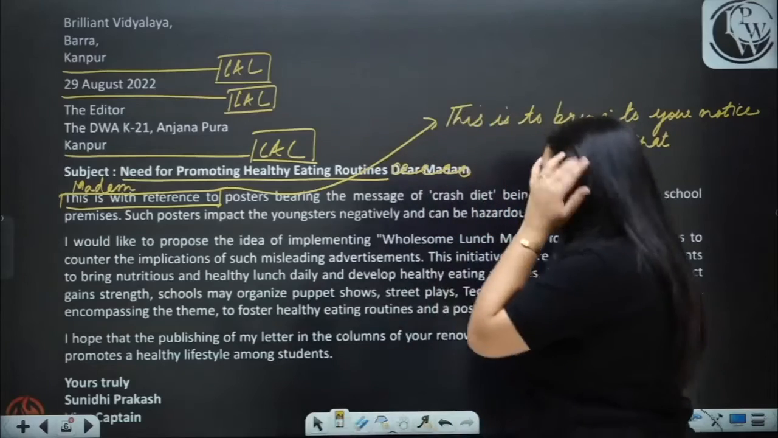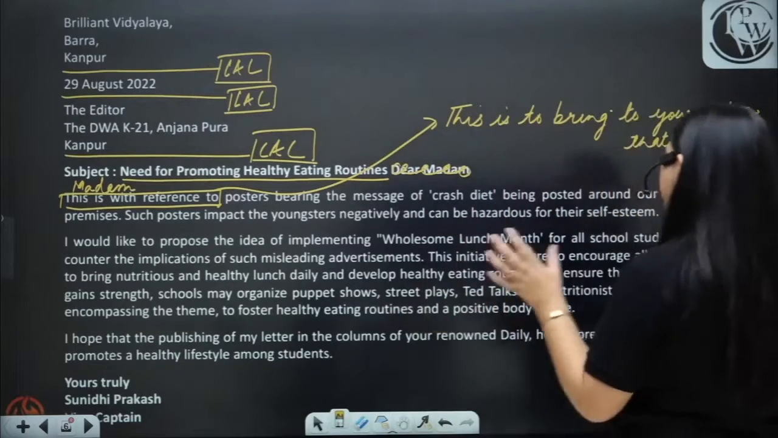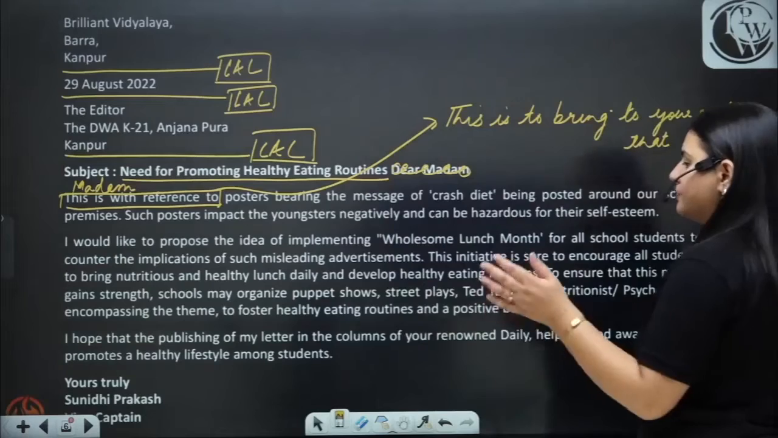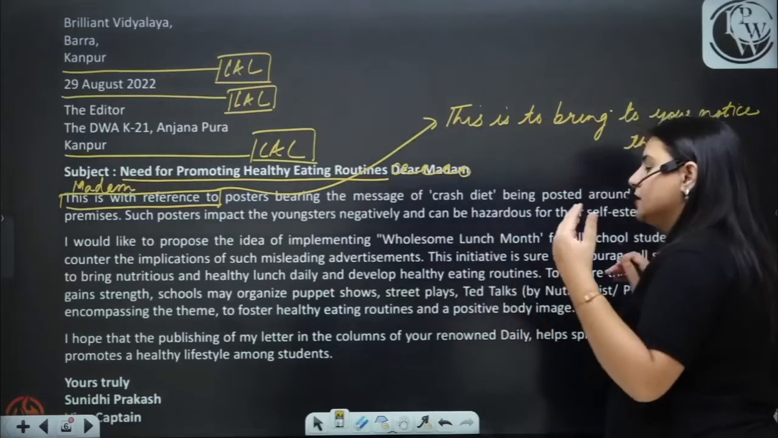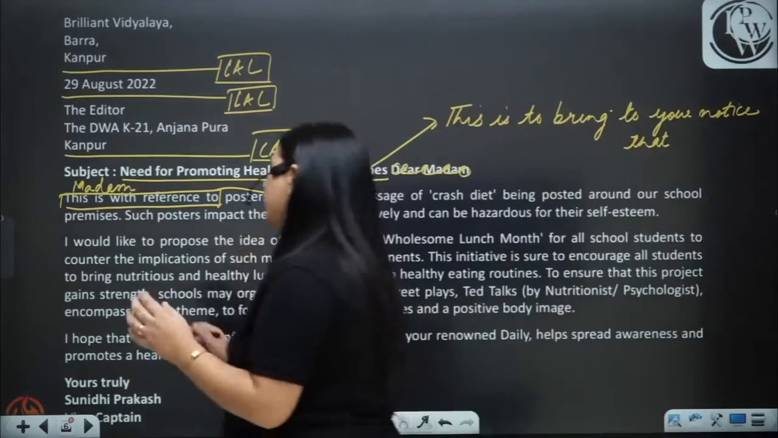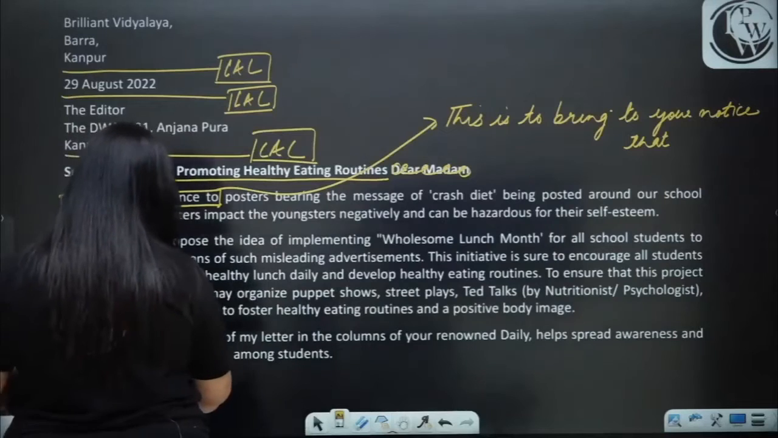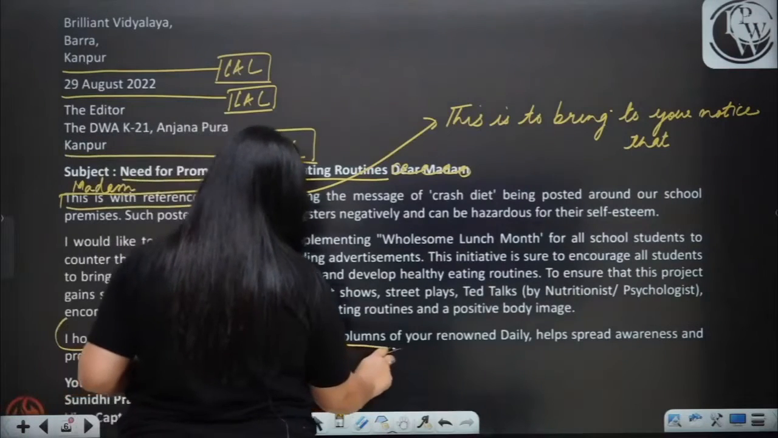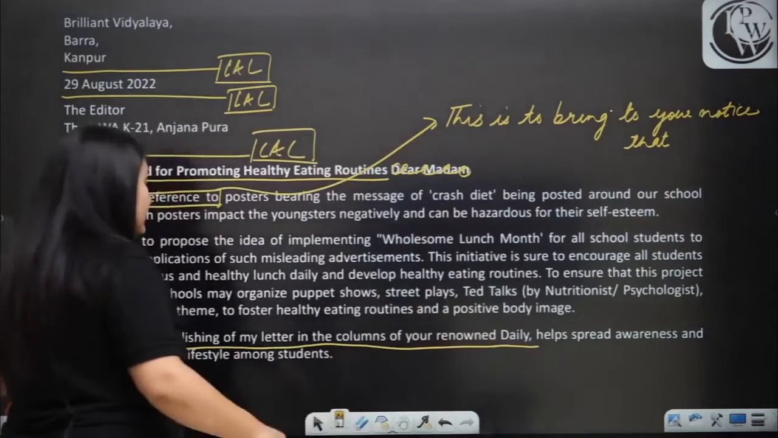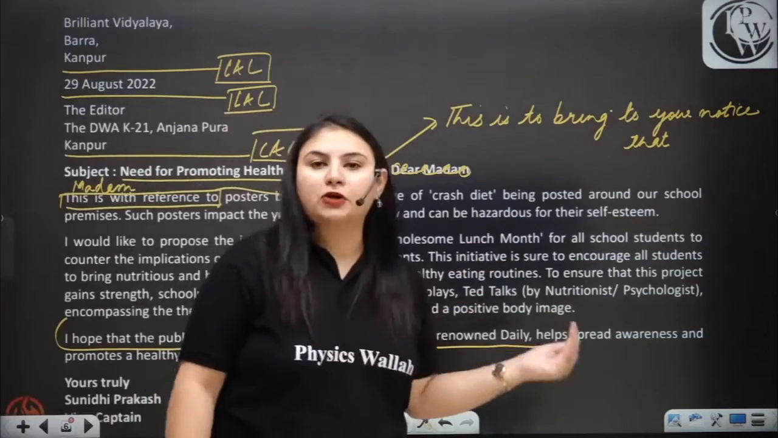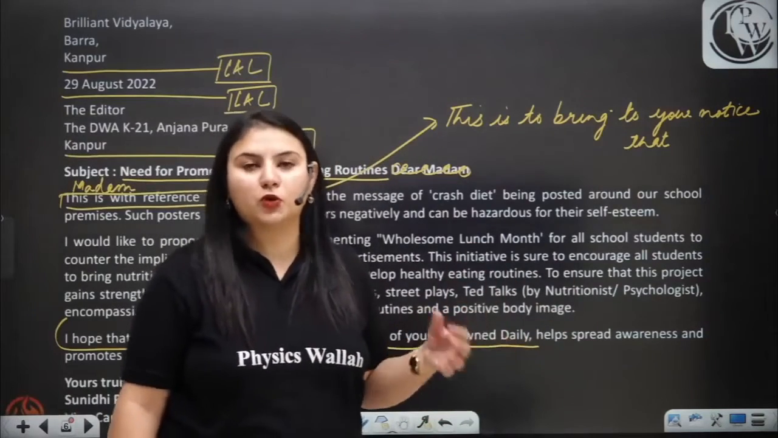Now, I hope that the publishing of my letter in the columns of your renowned daily helps spread awareness and promotes a healthy lifestyle among students. Now, if we look at the ending, I hope that the publishing of my letter in the columns of your renowned daily, this is a perfect closing.